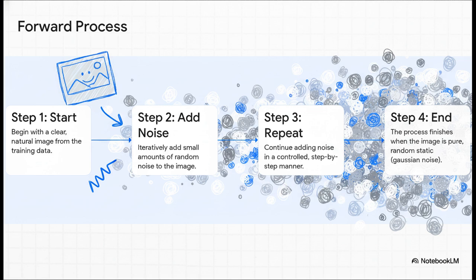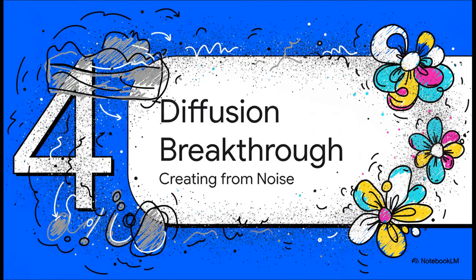Now this might seem weird, but here's the crucial part. We now have a perfectly predictable step-by-step recipe for turning any real image into noise. And that simple idea leads directly to the core of the whole diffusion breakthrough. Because if we have a perfect recipe for turning an image into noise, well, could an AI learn to do the exact opposite? Could it learn to reverse that process? Could it actually learn to create a masterpiece, starting from nothing but that pure static?